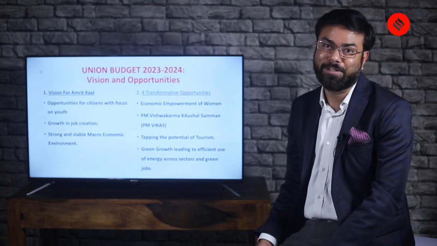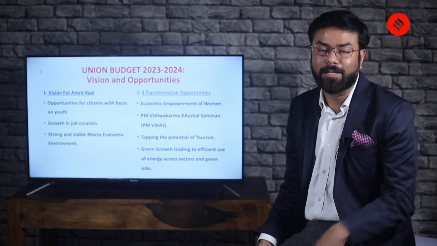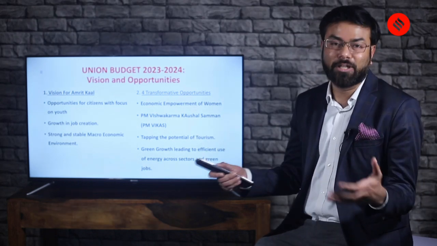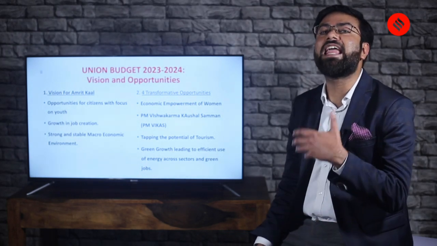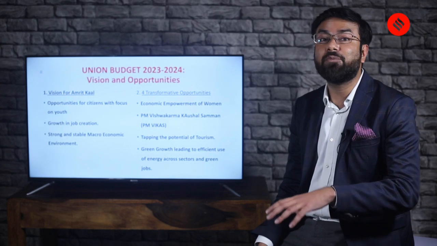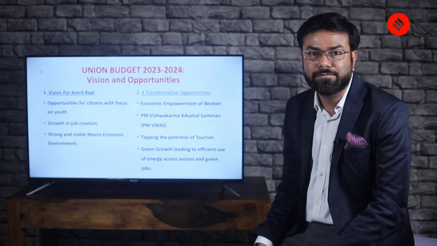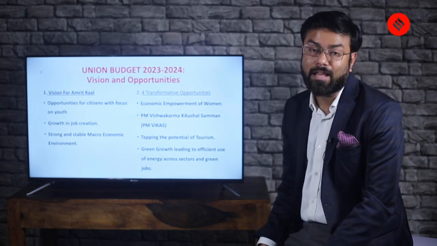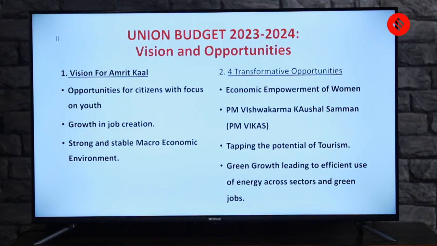Having said that, the good fodder for an answer in your mains when it comes to economy or polity comes from the vision of the budget. That is, what is the budget aiming at? When it was planned, what was in the mind of the government? That is the vision. And here, without any doubt, the vision is around Amrit Kal. When we talk about Amrit Kal, this document focuses on three particular visions.